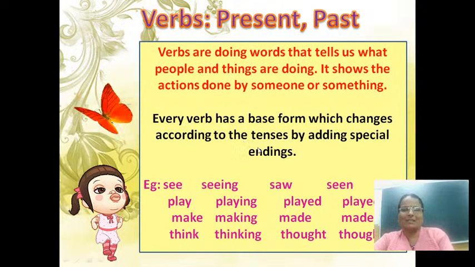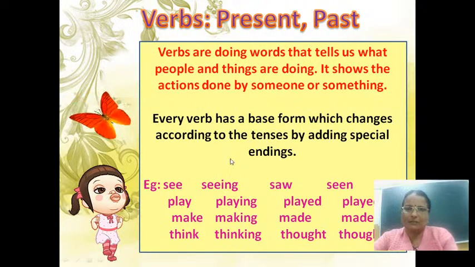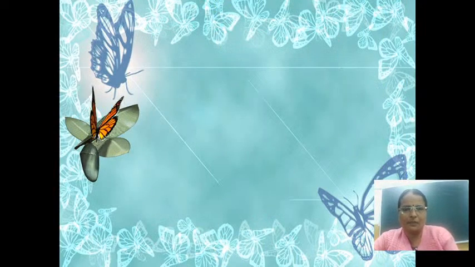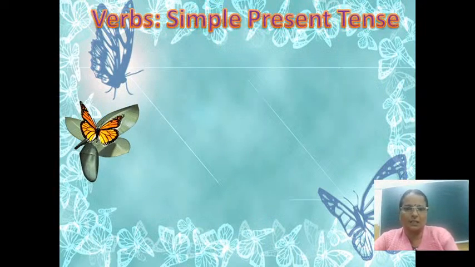Verb tenses. Verbs are doing words, as we already learned, and every verb changes by adding s or es or ing or ed according to the tenses. It will have special endings. Then we learned that verbs have a base form which has no special ending.